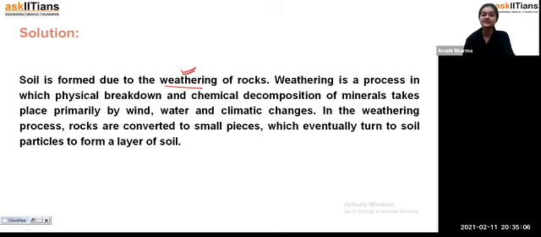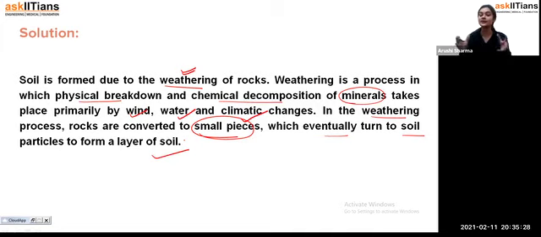Weathering is a process in which physical breakdown and chemical decomposition of minerals takes place by wind, water, and climatic changes. In the weathering process, rocks are converted to small pieces, which eventually turn into soil particles to form a layer of soil. So that's how, students, from the weathering of rocks, when we have a large piece of rock and the elements of the weather help in breaking it into small pieces, those pieces eventually turn into soil particles, which form the layer of soil.